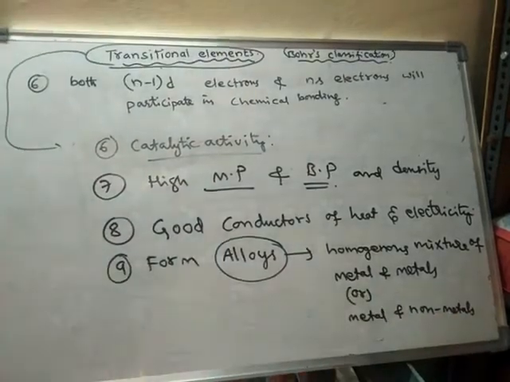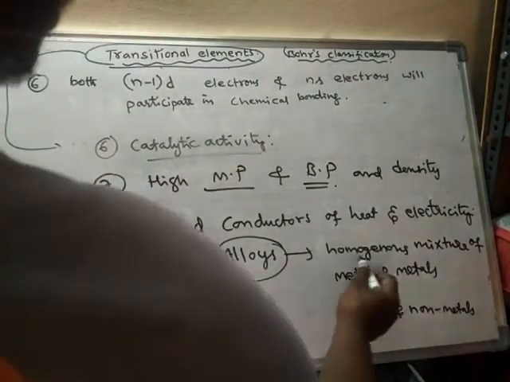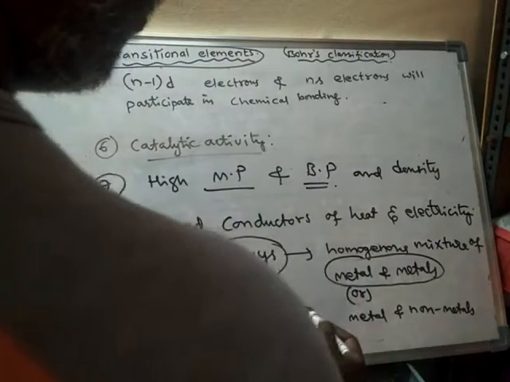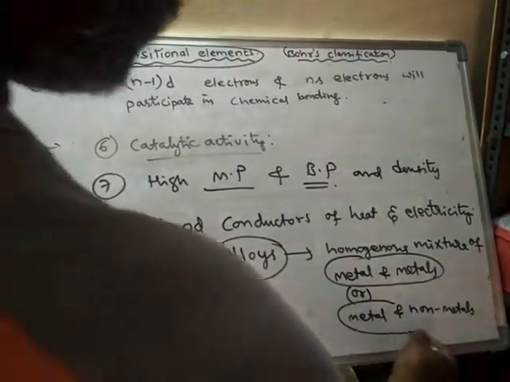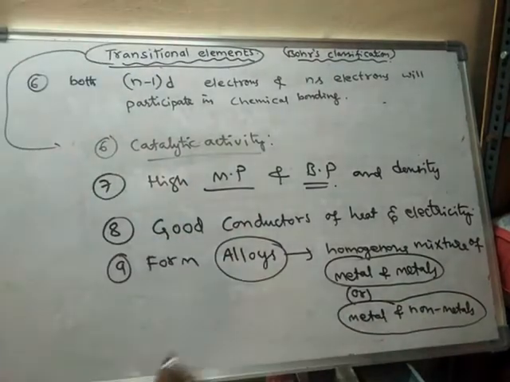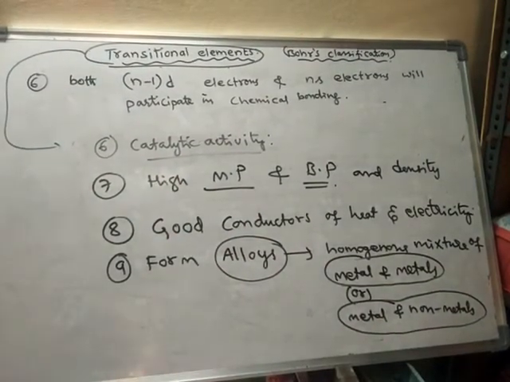So the combination of a metal with some other metals, or the combination of a metal with some other non-metals, forms a mixture. That mixture is said to be an alloy.